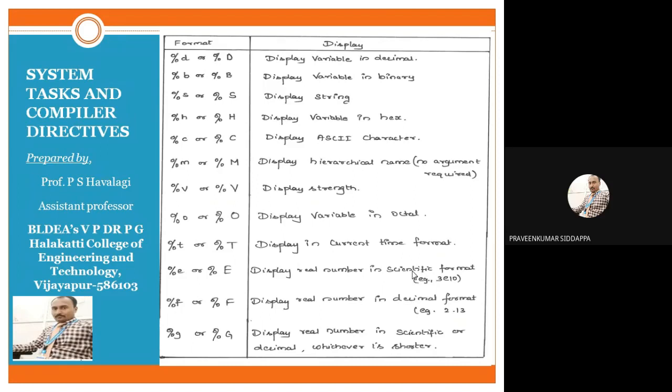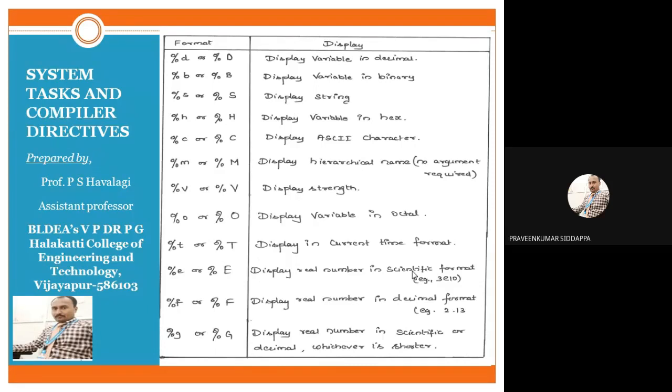So that we are indicating in this table. Whenever your variable should be in terms of decimal, so that information we are displaying on the window, at that time we should write %d. Is it capital or small? No problem, you can write it. Whatever information we are displaying on the window should be in terms of decimal. If it is in terms of binary, we should write %b.